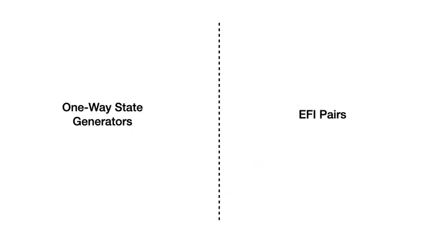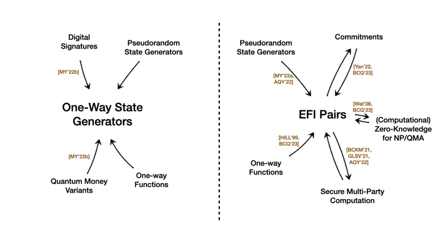I will situate these primitives in their context by showing their relationship to the broader landscape of quantum cryptography. Most quantum crypto primitives end up implying one or the other of these two objects. So digital signatures, pseudo-random state generators, variants of quantum money, and one-way functions all imply one-way state generators. And EFI pairs are also implied by pseudo-random state generators and one-way functions, and are in turn equivalent to quantum commitments, computational zero knowledge for NP or QMA, and secure multi-party computation.